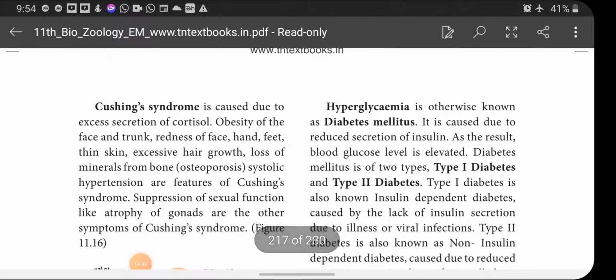Next, hyperglycemia. Hypoglycemia is due to excessive secretion of insulin. Here hyperglycemia is due to less secretion of insulin.